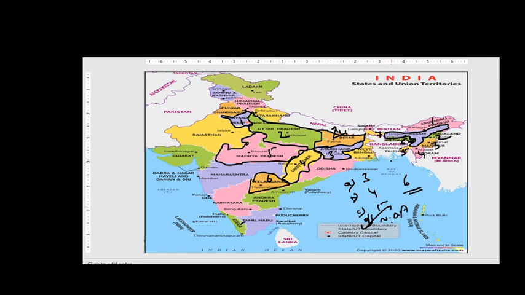So I'll repeat the question once again. How many landlocked states are there in the country? That is overall 6 states. What are they? That is Haryana, Uttar Pradesh, Jharkhand, Chhattisgarh, Telangana and Madhya Pradesh, right friends?